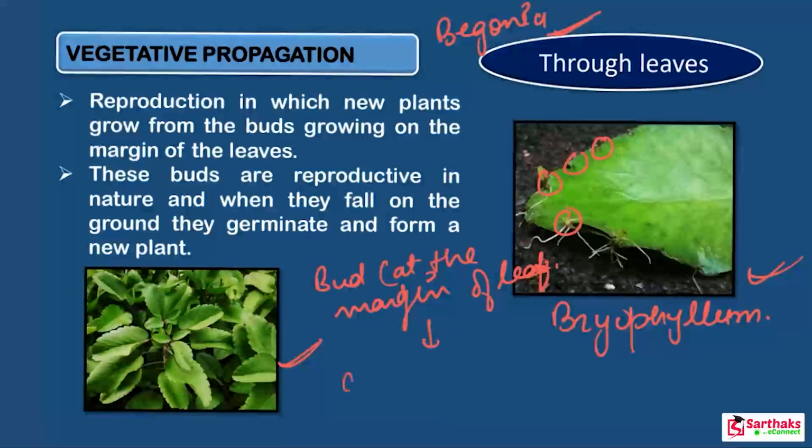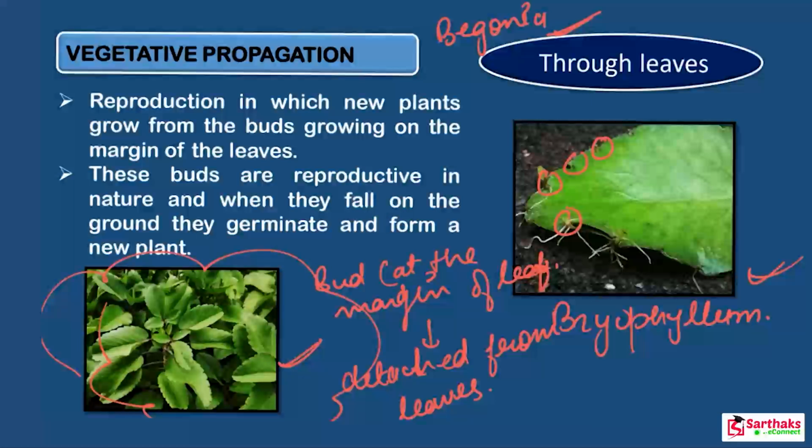Now these buds detach from the leaves, then fall to the ground and produce new bryophyllum plants. So let's read these lines also. The reproduction in which new plants grow from the buds growing on the margin of the leaf. As I told you, these buds are reproductive in nature, and when they fall on the ground, they germinate and form a new plant.